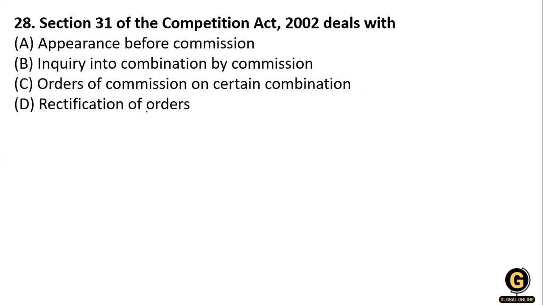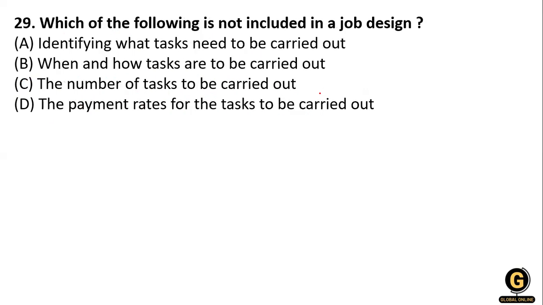Next, Section 31 of the Competition Act 2002 deals with the appearance before the commission, inquiry into the combination, and the order of the commission on certain combinations, and the rectification of the order. So what will be the right answer? Section 31 of the Competition Act is related to the order of the commission on certain combinations. Yeah. Next question, that is 21, 29.